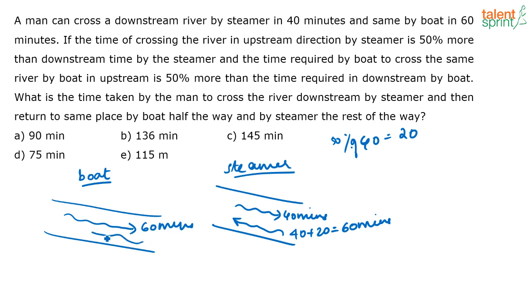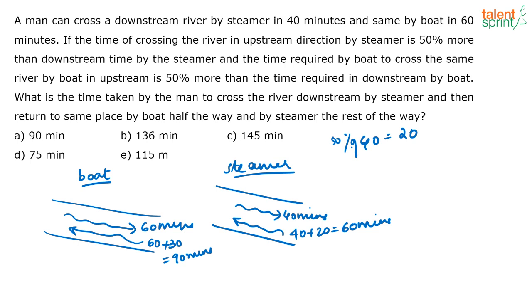Similarly, if you are looking at the boat, what are they saying? The time required by the boat to cross the river upstream is 50% more than the time required downstream by the boat. Again, what is 50% of 60? It is nothing but half of 60, correct? So half of 60 is 30. So what will be the time taken by the boat to go upstream? It is nothing but 60 plus 30, that is 50% more than the time taken downstream. So it will go in 90 minutes.